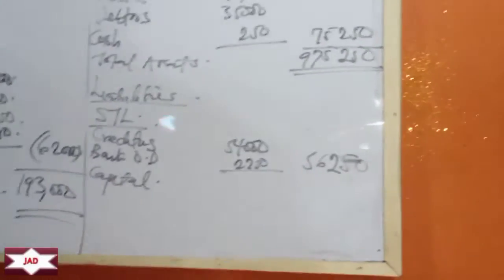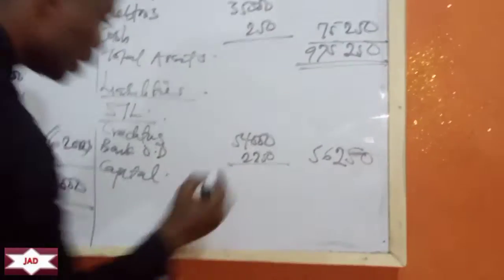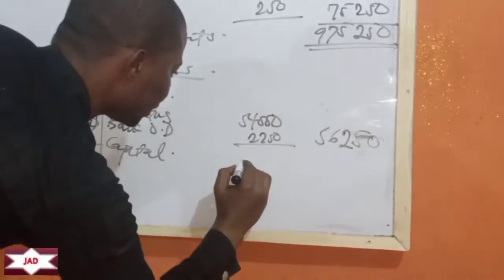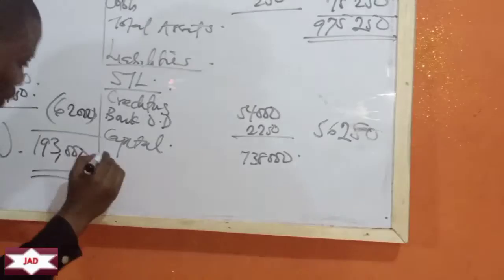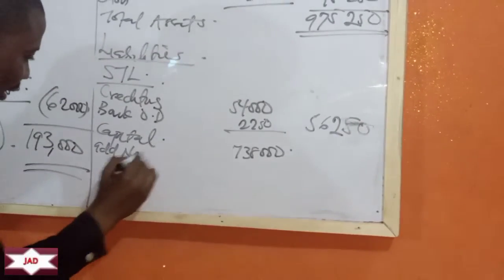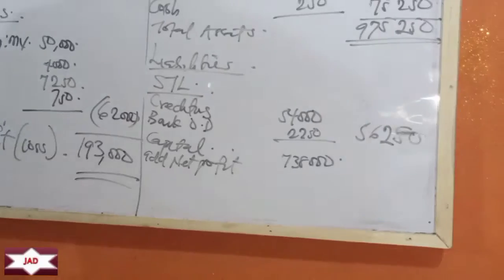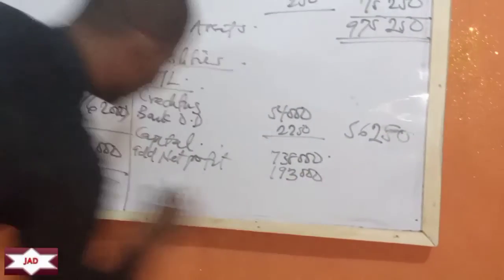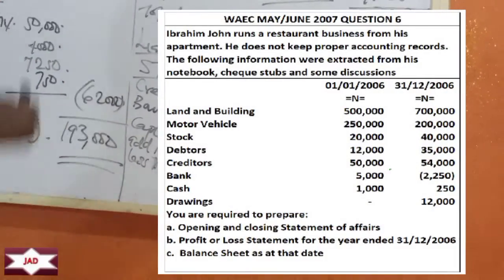What's our opening capital? Opening capital is 738,000. So we add net profits. What's the net profit in the question? 193,000. Less, what's the drawing in the question?